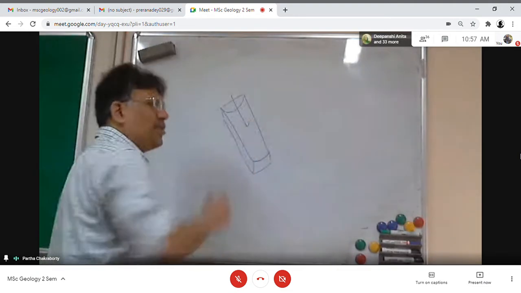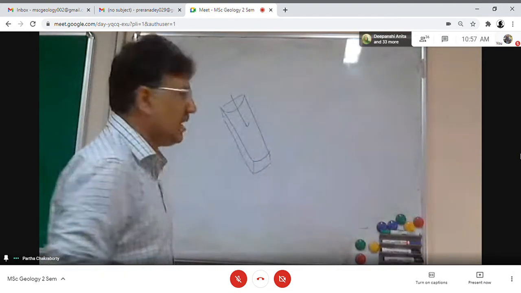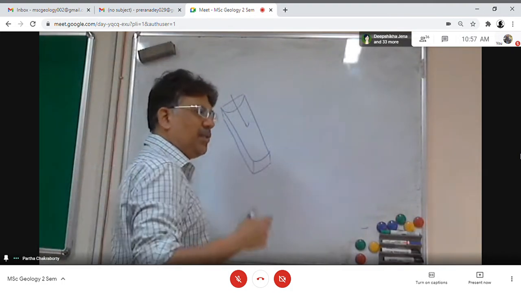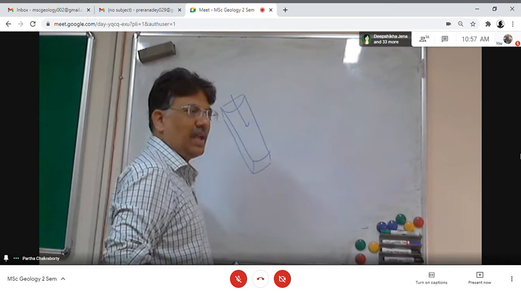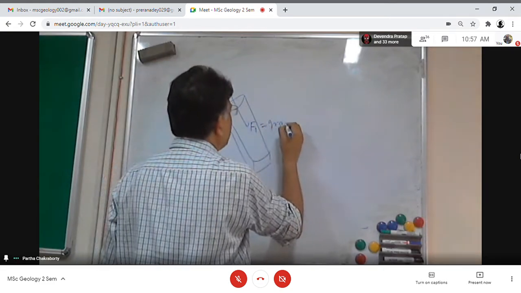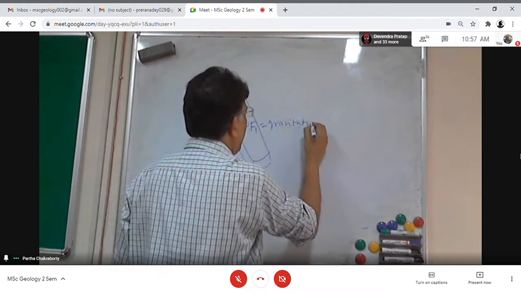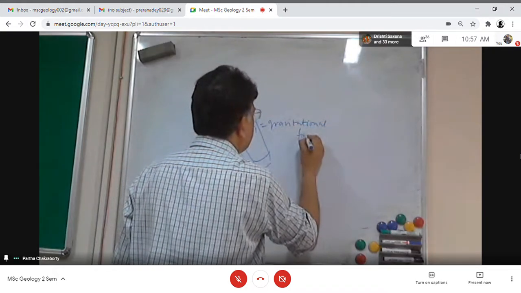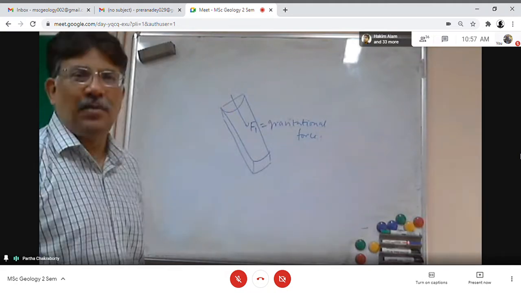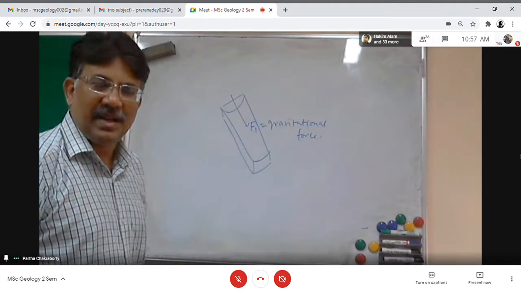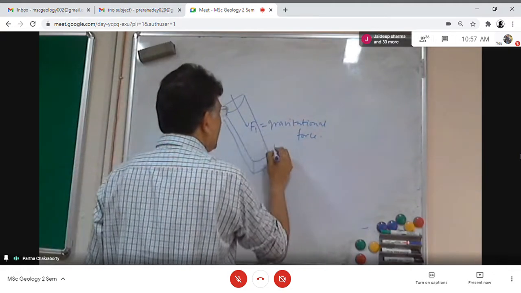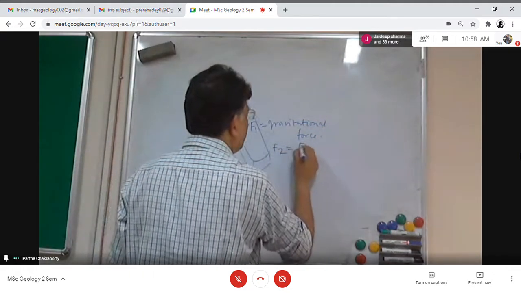What are the forces that will be operating? The one force which is basically causing the fluid flow is F1, the gravitational force. And the force which will resist the flow is the frictional force, so F2 is the frictional force.